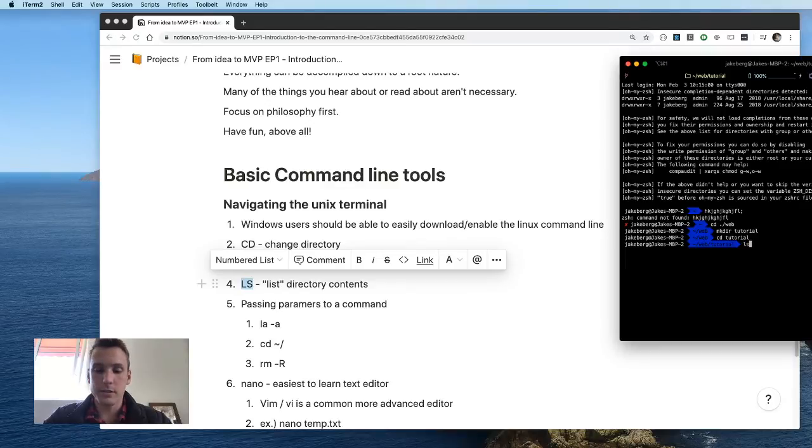So ls, you can just type with no spaces, no parameters passed to it. It stands alone. And nothing came back in here. That's because this folder is empty.